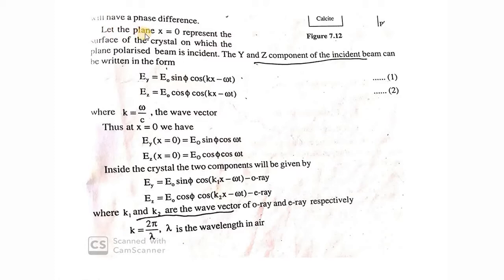Let the plane polarized light be incident on the wave plate, which has a thickness d. At the beginning, the thickness x will be 0. x equal to 0 represents the surface of the crystal on which the plane polarized beam is hitting.